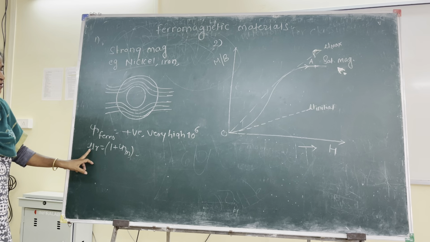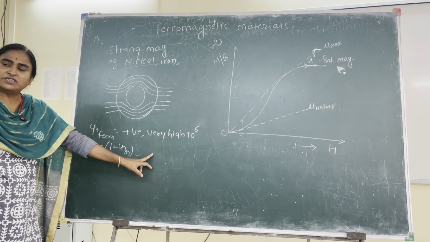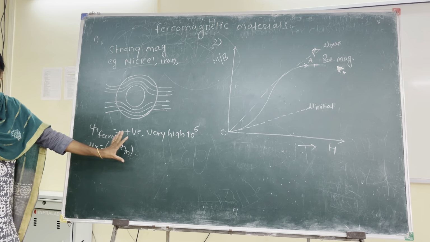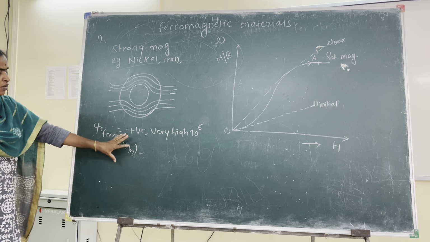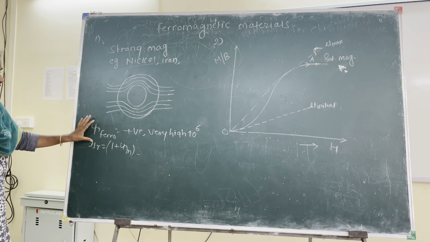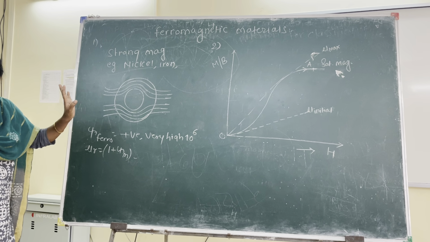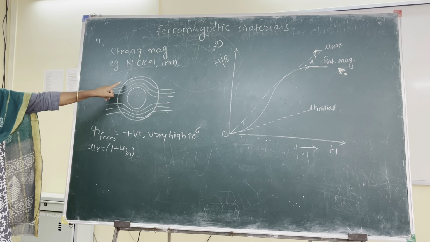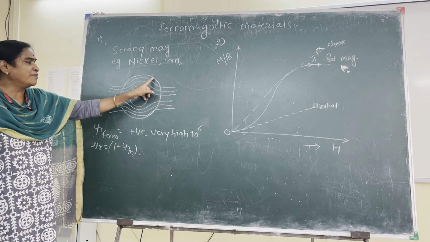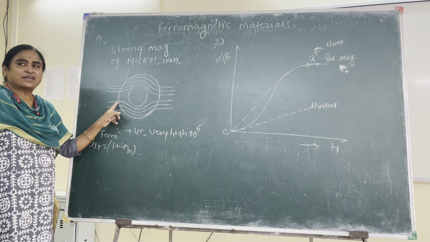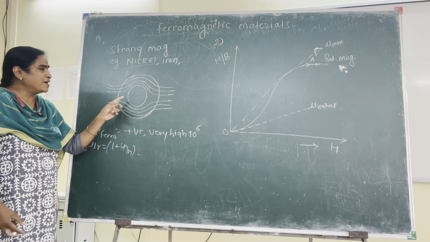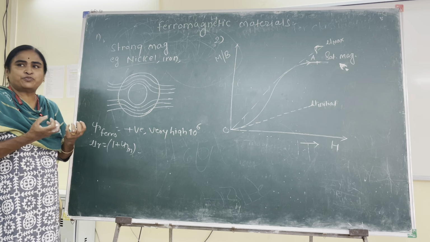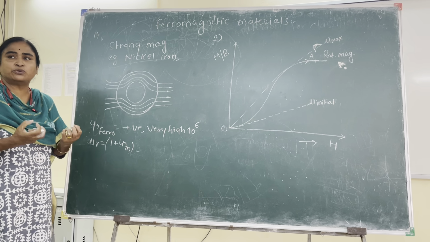Then relative permeabilities of the order of a few thousands are also common in ferromagnetic substances, because they get very strong magnetization and they can be very easily magnetized. The next feature is that a ferromagnetic material, once it is magnetized and placed in an external magnetic field, attracts, it pulls the magnetic field lines into it.